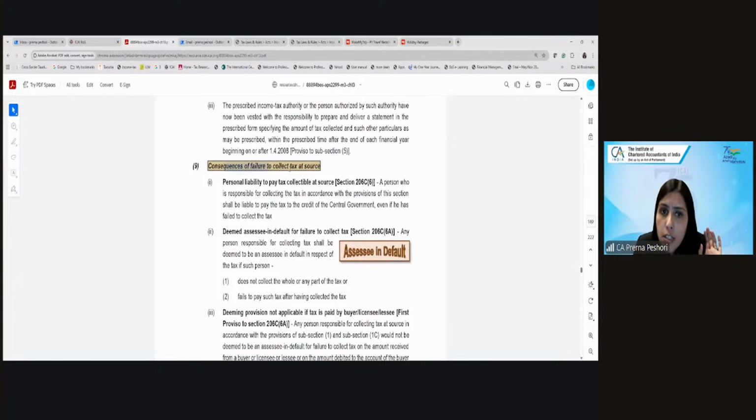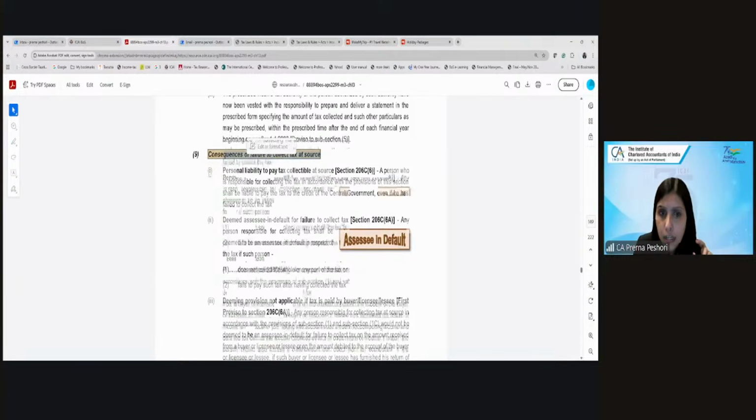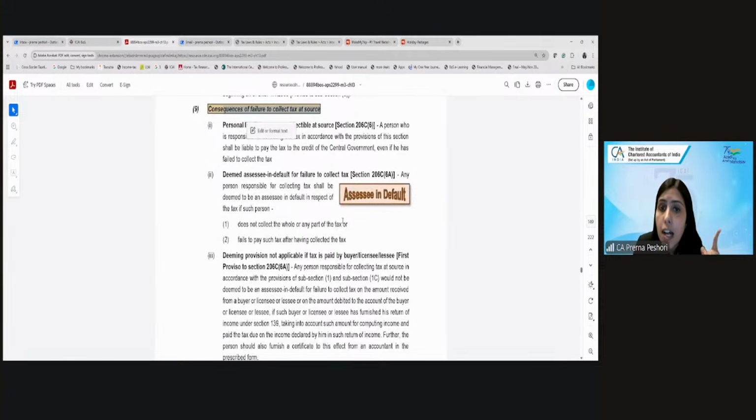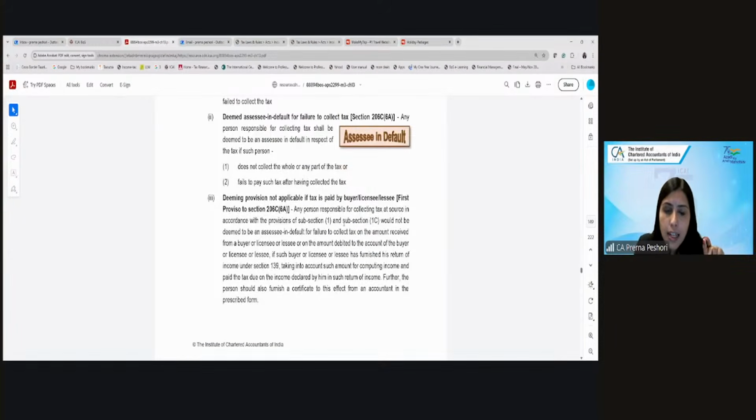Okay. Now, what are the consequences of failure to collect the tax at source? We saw there is a penalty. Also, there is a personal liability to pay tax collectible at source. A person who is responsible for collecting shall be liable to pay to the credit of the central government if he has failed to collect. And he will be deemed to be an assessee in default for failure to collect tax. However, this deeming provision, this assessee in default, will not be applicable if the tax is paid by the buyer, licensee or lessee.